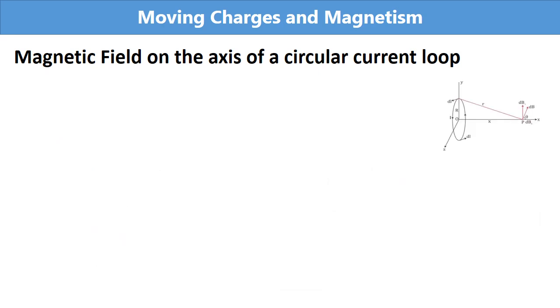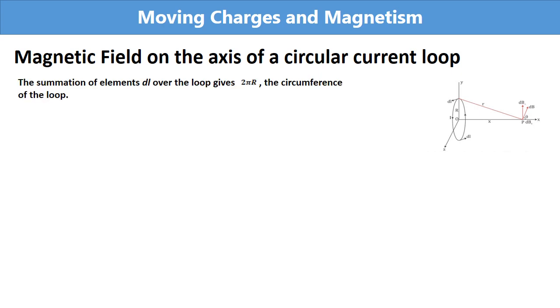Till now we were discussing about the magnetic field at point P due to the small element dl. Now, if we want the magnetic field at point P due to the entire circular loop, instead of dl, we should consider the entire length of the loop. That means the circumference of the loop. If r is the radius of the loop, then circumference will be 2 pi r.